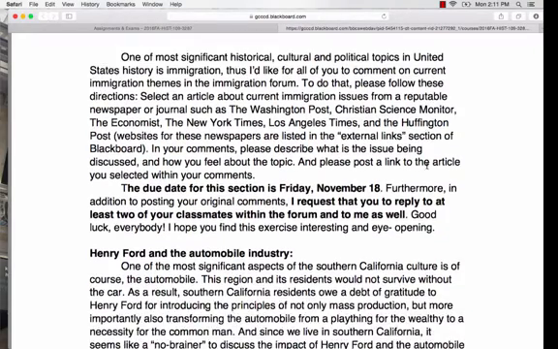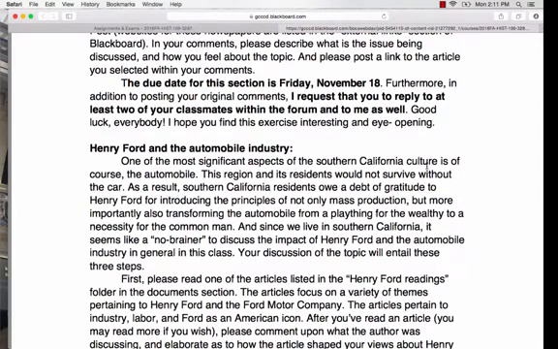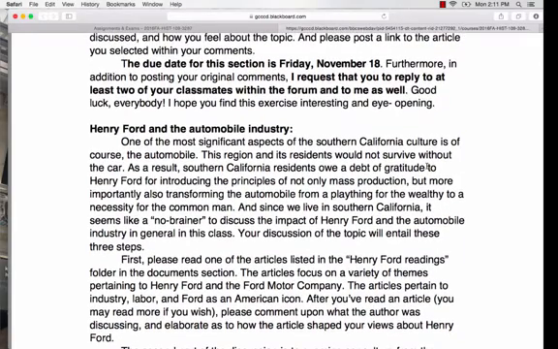Okay, the way this works is that there are going to be three parts with respect to this assignment. So there are multiple moving parts to it. Let me go ahead and go through each part and tell you what it is you have to do. The first major thing that you need to do is review one of the articles about the legendary Henry Ford.